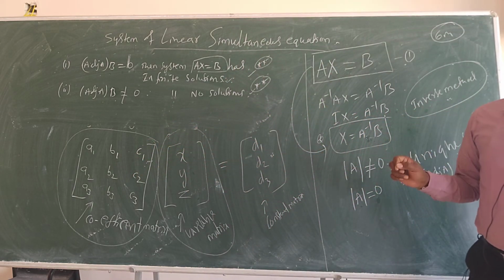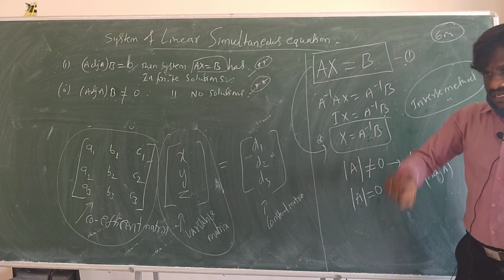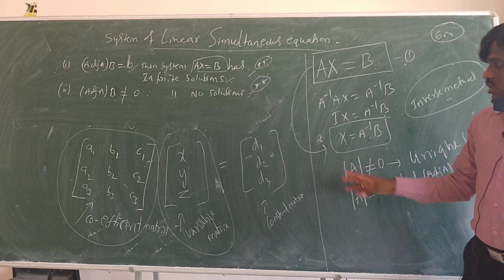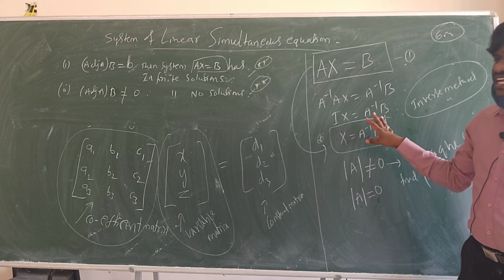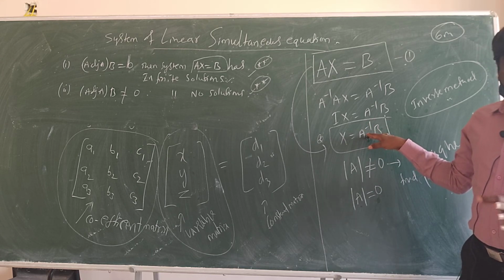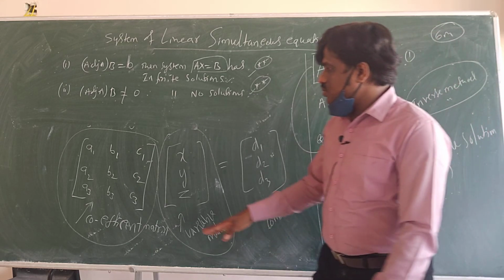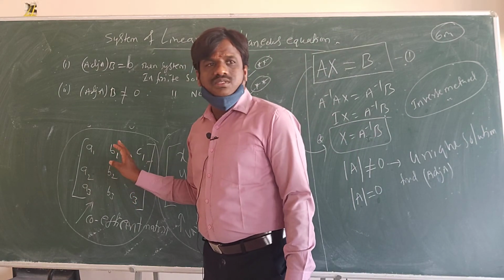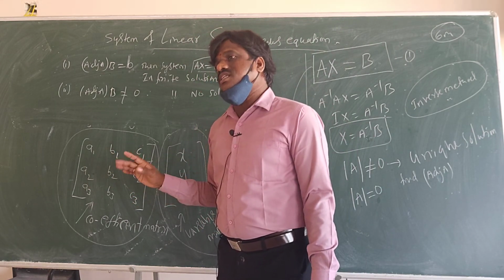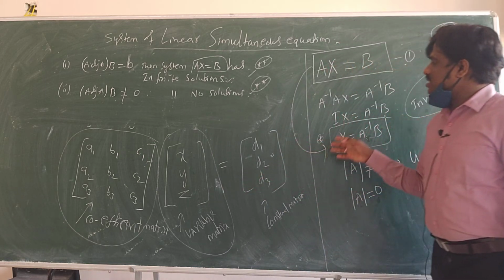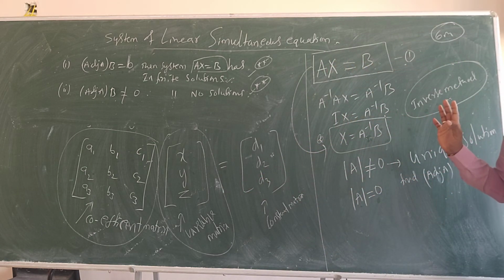If you are using the elementary transformation method, there is no need to find A inverse for that. I will just tell you to make 2 zeros and 1 zero. That concept is very easy. The reducible method is the easiest. One method will be reducible, another method is Cramer's method.